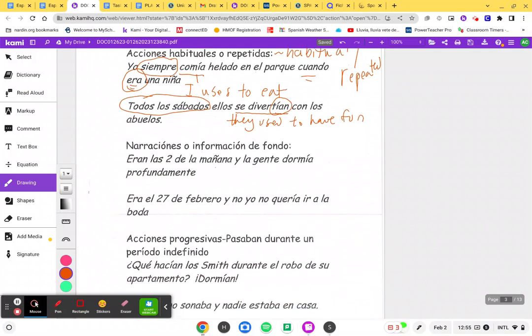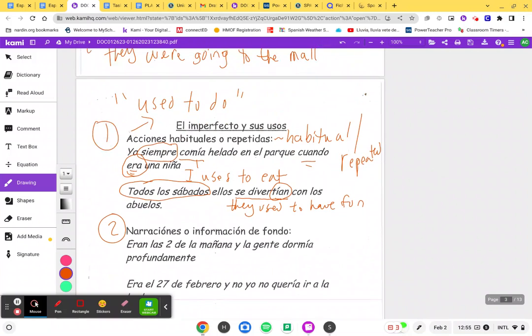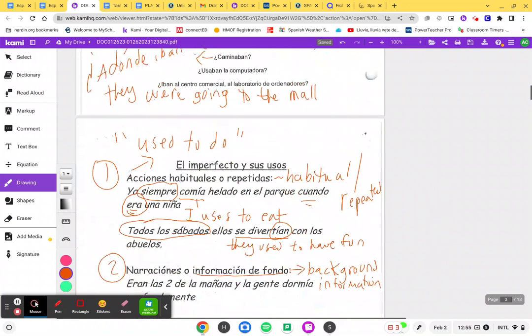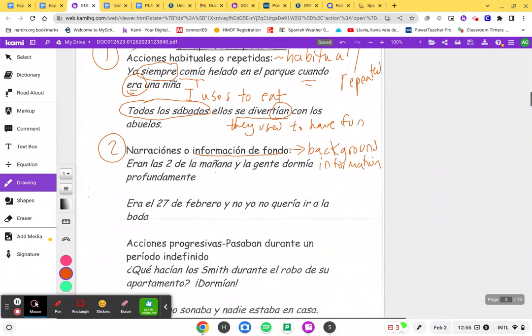These are more narraciones. So the second category, we can number these. The second category we have are narraciones or información de fondo. This is background information. You're going to do a little skit with me next time I see you. And that's when you're going to give the background information on what was going on in your story. So you could say things like we just did up here. Eran las 2 de la mañana y la gente dormía. So in this case, we're saying the people were sleeping.